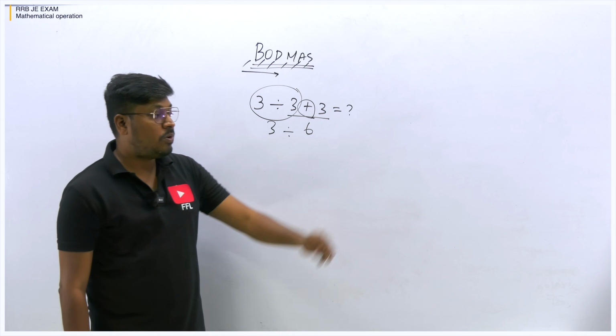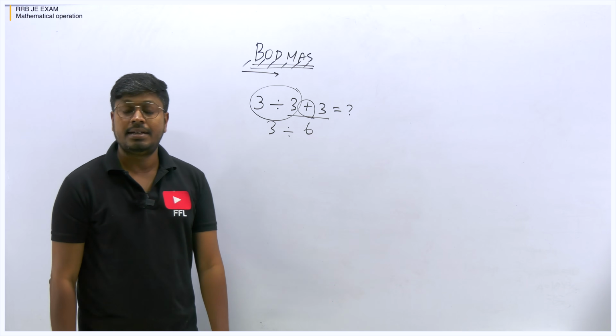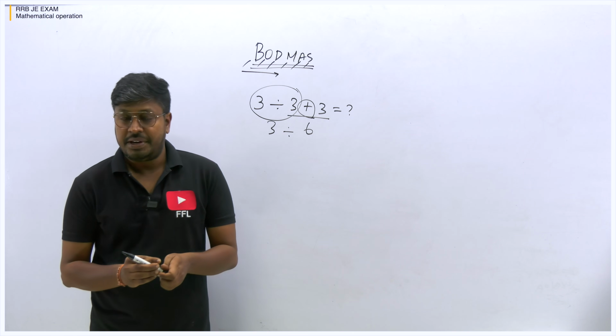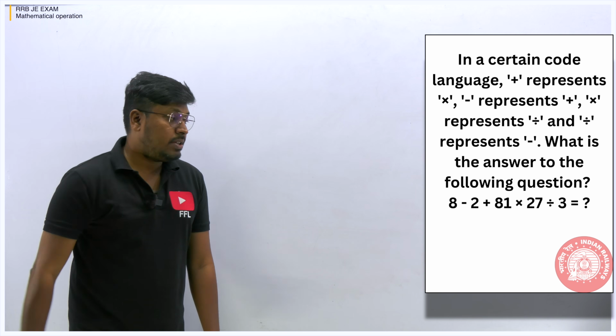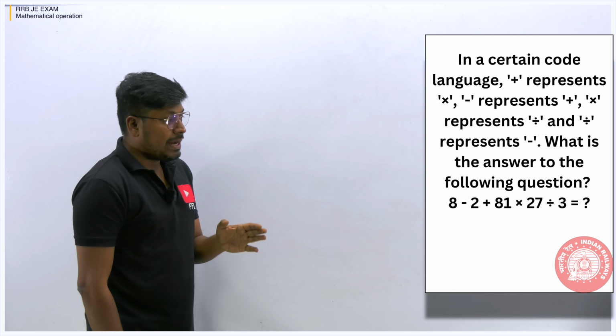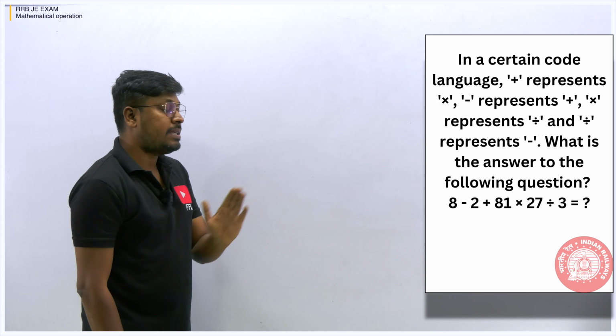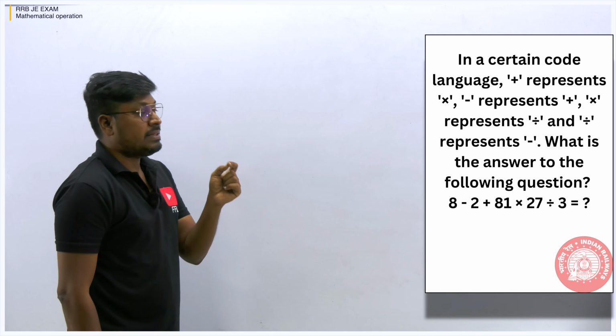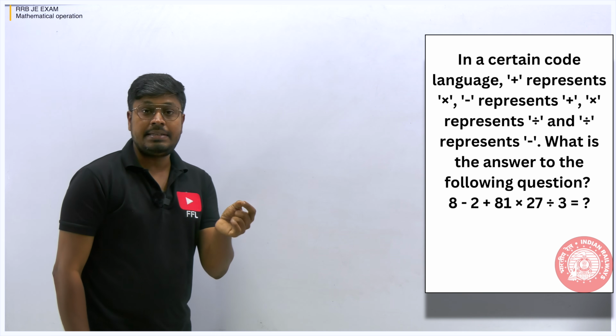Friends, now I have 4 or 5 questions here, so let me move on to the questions based on mathematical operations. Here is the first question. In a certain code language, plus represents multiplication, minus represents addition, multiplication represents division, and division represents minus.